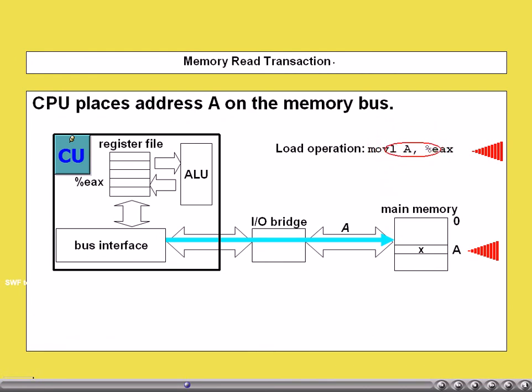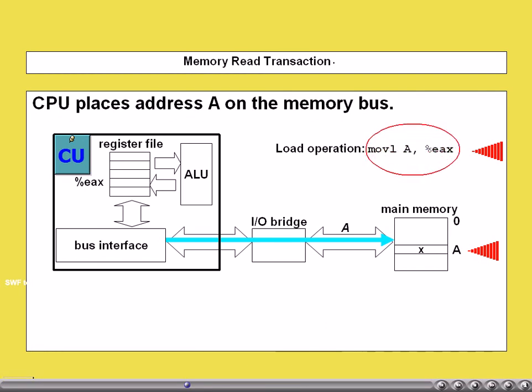We want to just give a little feeling of how actual data transfer takes place. What are the steps involved? For example, let us consider a typical assembly language instruction: move A, %EAX. Usually, in practical computers, the registers are referred to with some symbolic names. EAX is a register name of a typical processor, such as a RISC processor.